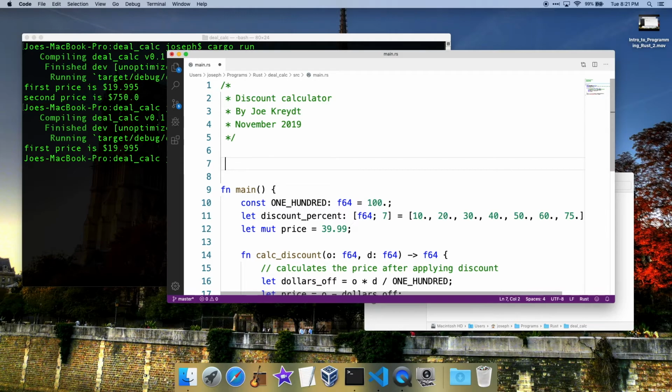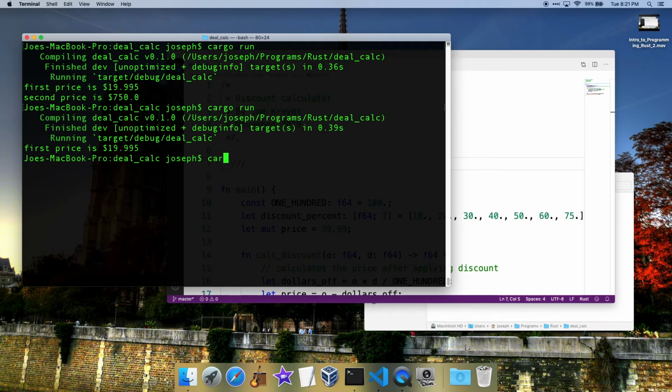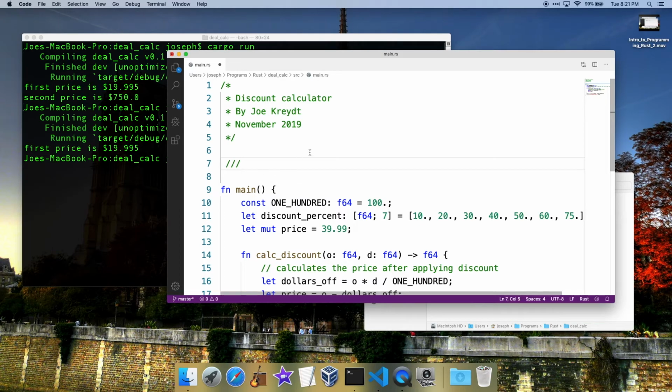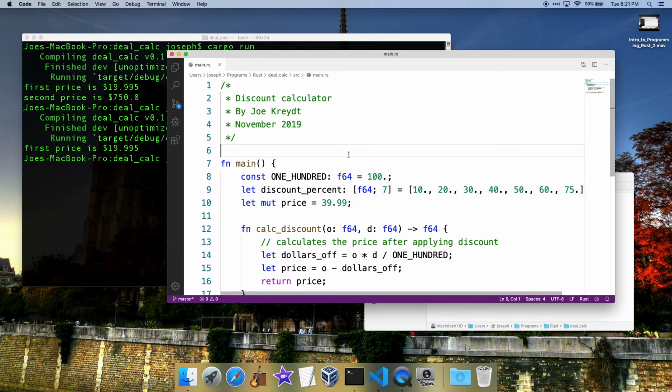Oh, no, the other thing with comments in Rust is you can do documentation comments, which is 3 lines. And Rust has cargo. Let's see how we run our program with cargo. It actually has a way of creating built-in documentation with comments, but you have to use these document comments. So like we can say like section 1, I don't know, takes function to calculate calc discount. So then that would go into our documentation. So that's comments, pretty simple.